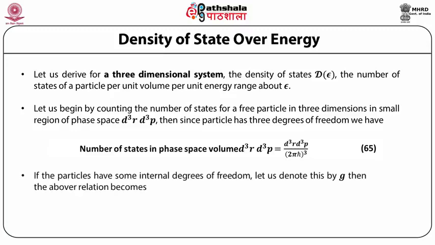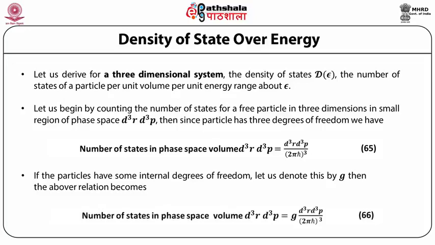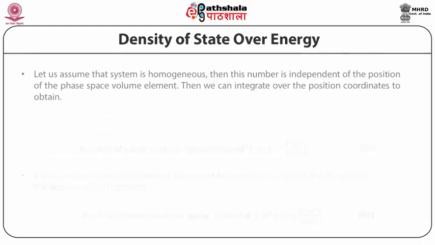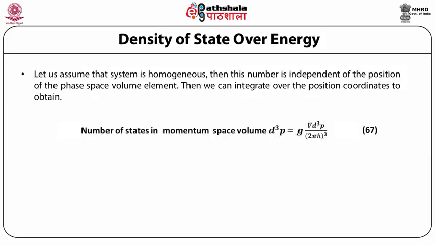If the particles have some internal degrees of freedom, let us denote this by g, then the above relation becomes the number of states in phase space volume d^3q d^3p is equal to g multiplied by d^3q d^3p divided by (2πħ)^3. Let us assume that the system is homogeneous. Then this number is independent of the position of the phase space volume element. Then we can integrate over the position coordinates to obtain the number of states in momentum space volume d^3p equal to g times V d^3p divided by (2πħ)^3.